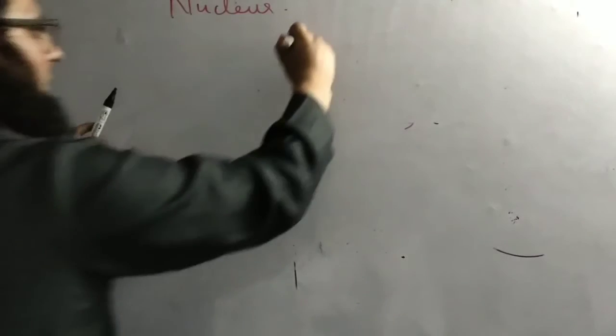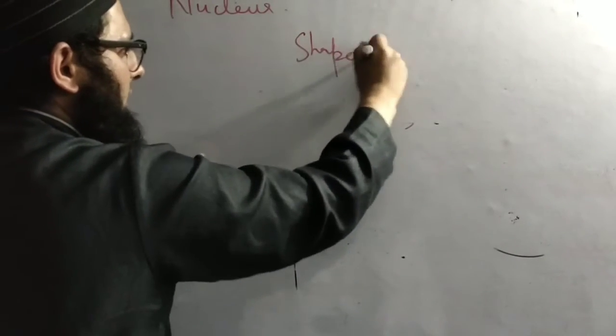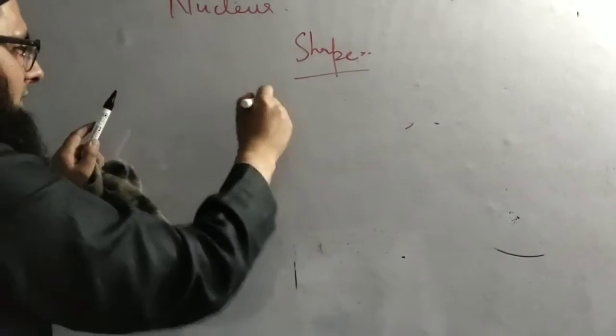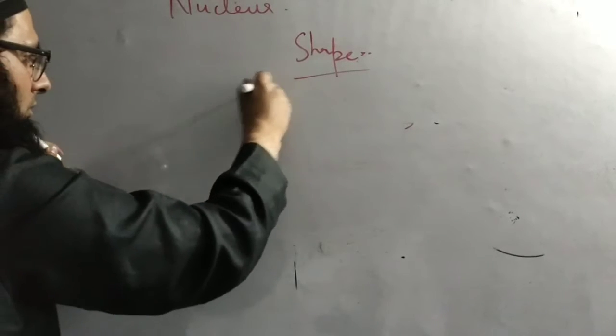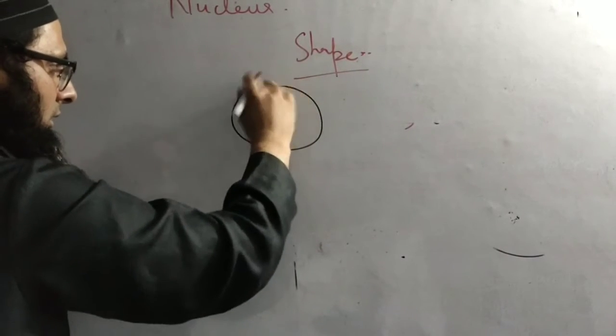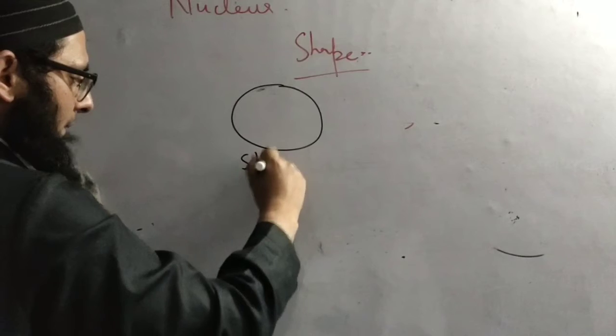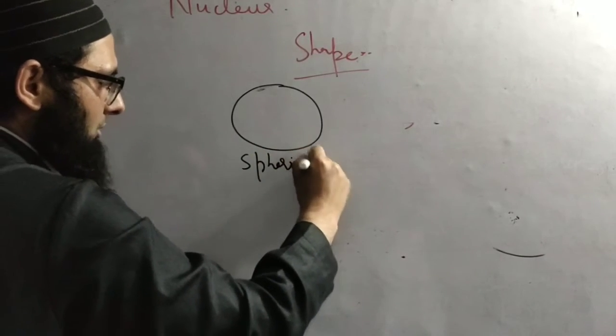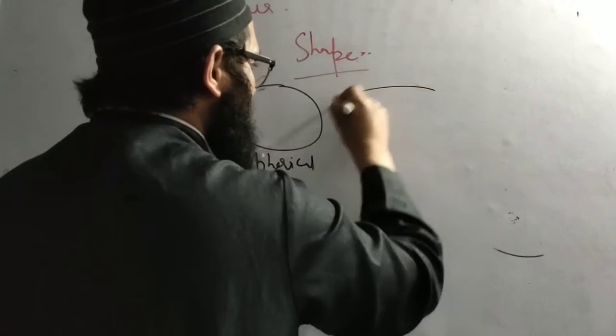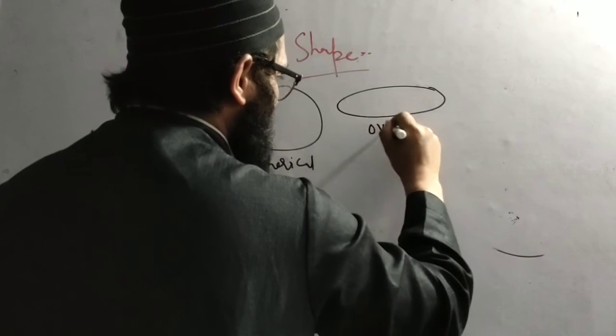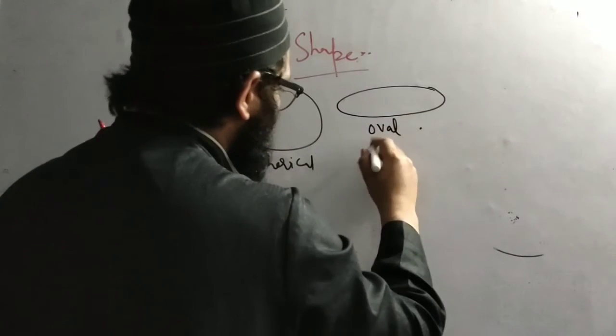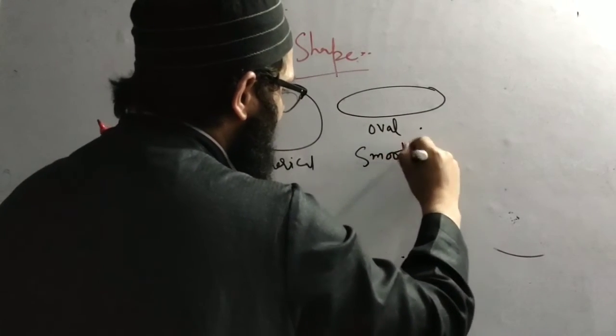Now quickly let's see the shape. When you talk about shapes, mostly they are spherical in most of the cases. Sometimes they may be oval shaped, for example in smooth muscles.